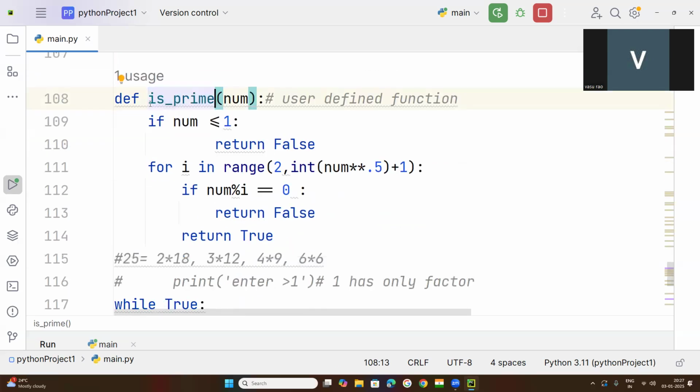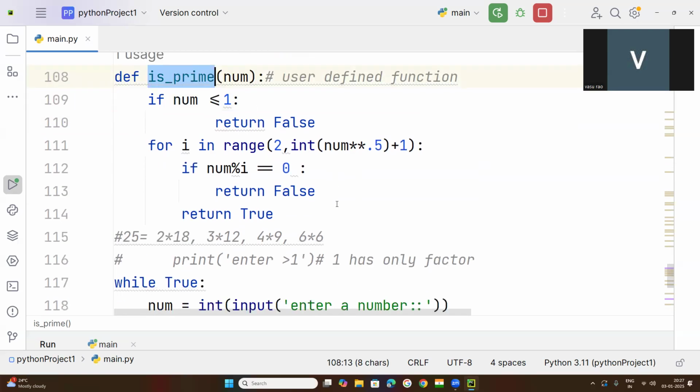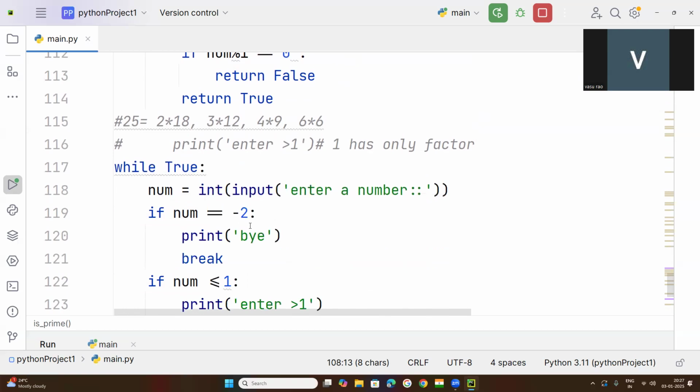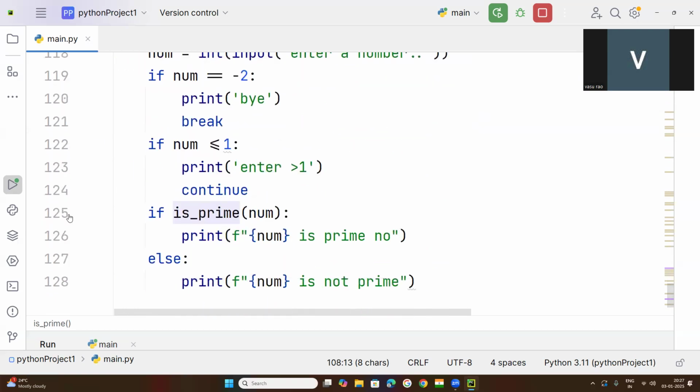So I told you that every line is a statement, an instruction. Whatever the lines of instructions you have written under this function, whenever you call this function, that code will be executed. No need to write the code again. See here, where I have called that function. In line 125, I have called the function is_prime. In this line, I am calling that function.